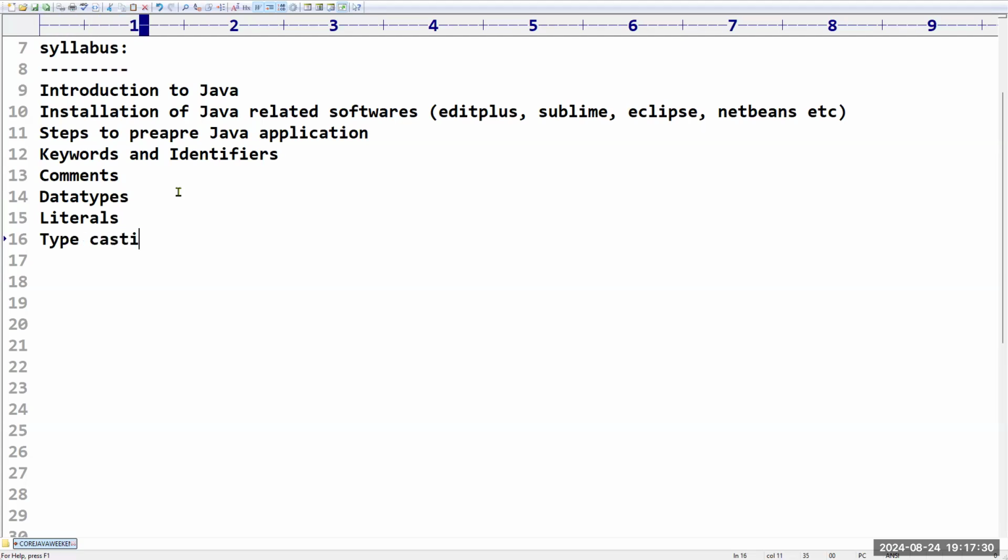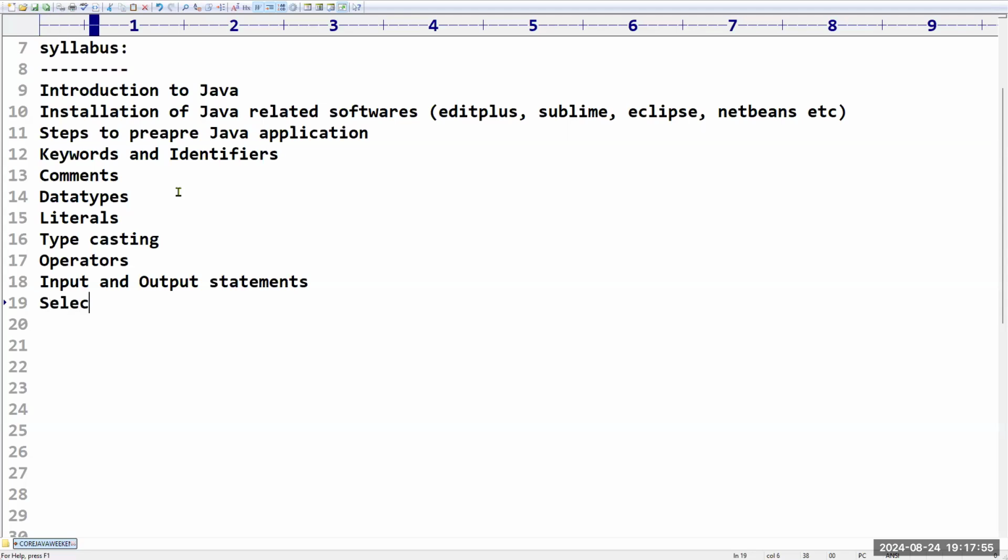Then typecasting, how you can convert one type of data into another. Operators, the different types of operators. Next, input and output statements: how to read dynamic data from the user and how to write that data to the console. Everything we are going to discuss here.